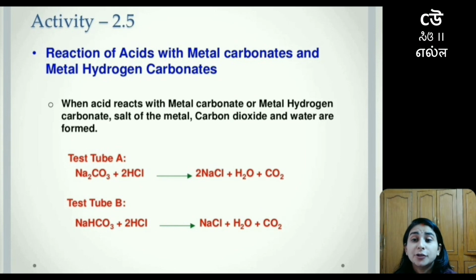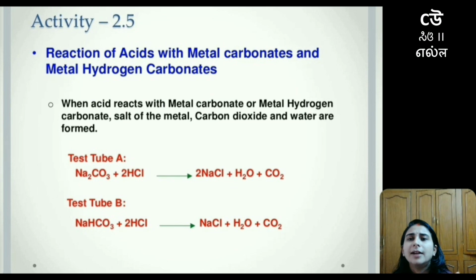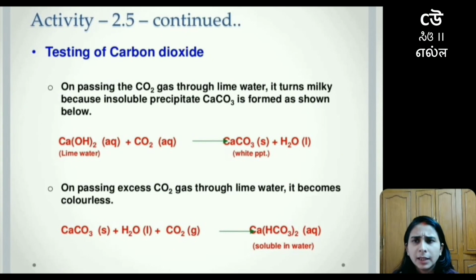The next reaction is sodium hydrogen carbonate combining with hydrochloric acid so that it forms sodium chloride, water and carbon dioxide gas. So the products in both situations are going to remain the same, regardless of whether you are using sodium carbonate or sodium hydrogen carbonate.